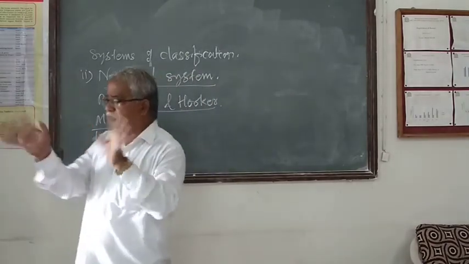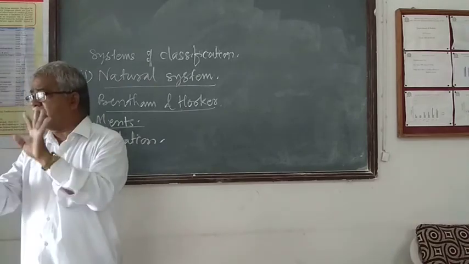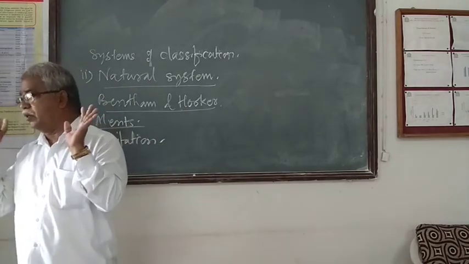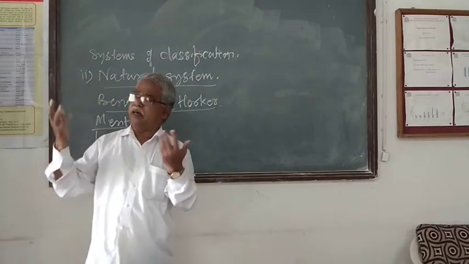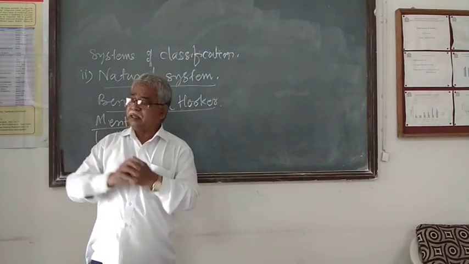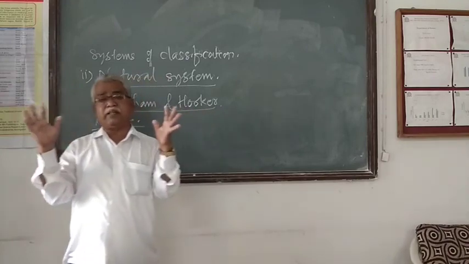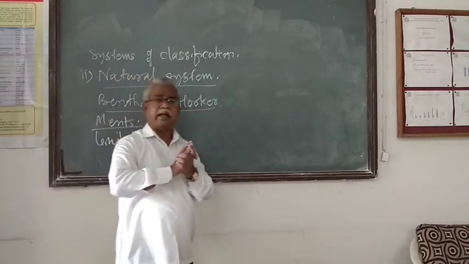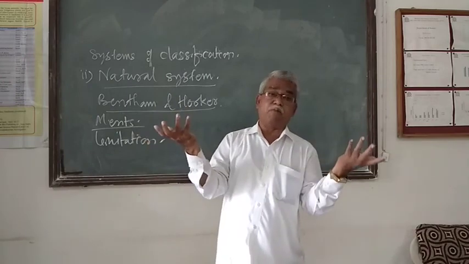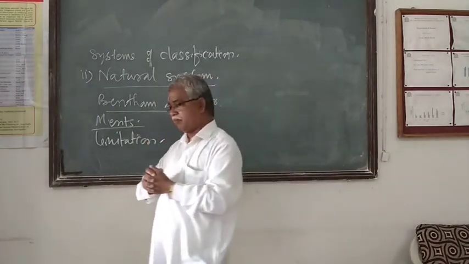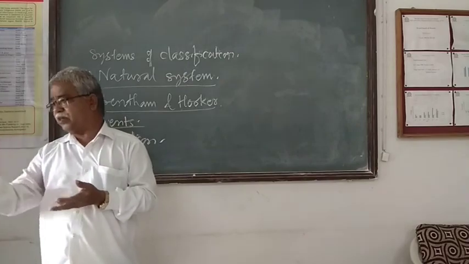The number and the size of seed should not be used as a character to identify or classify the plant. It depends upon the environmental condition. If the environmental condition is sufficient or moderate, at that time the size of the seed becomes larger and the number of seeds becomes more. For example, the groundnut plant.